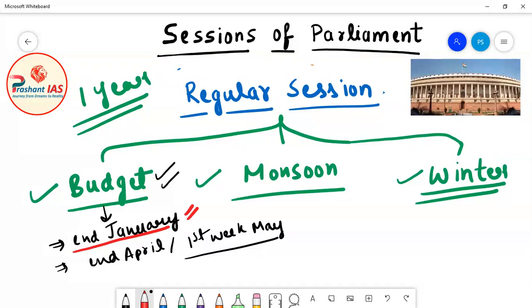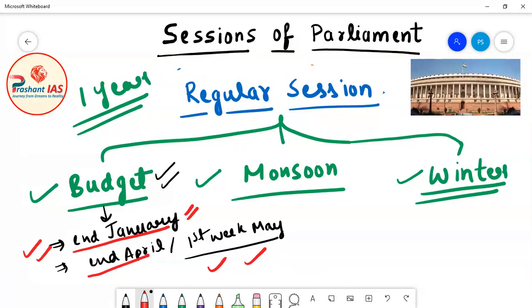The budget session starts in the end of January, then it continues in the months of February, March and April. Then the budget session concludes in the end of April. But sometimes, due to some more bills and more tasks, they have to extend the duration, so it can go up to the first week of May. It means that the budget session starts in the end of January and ends either in the end of April or in the first week of May.